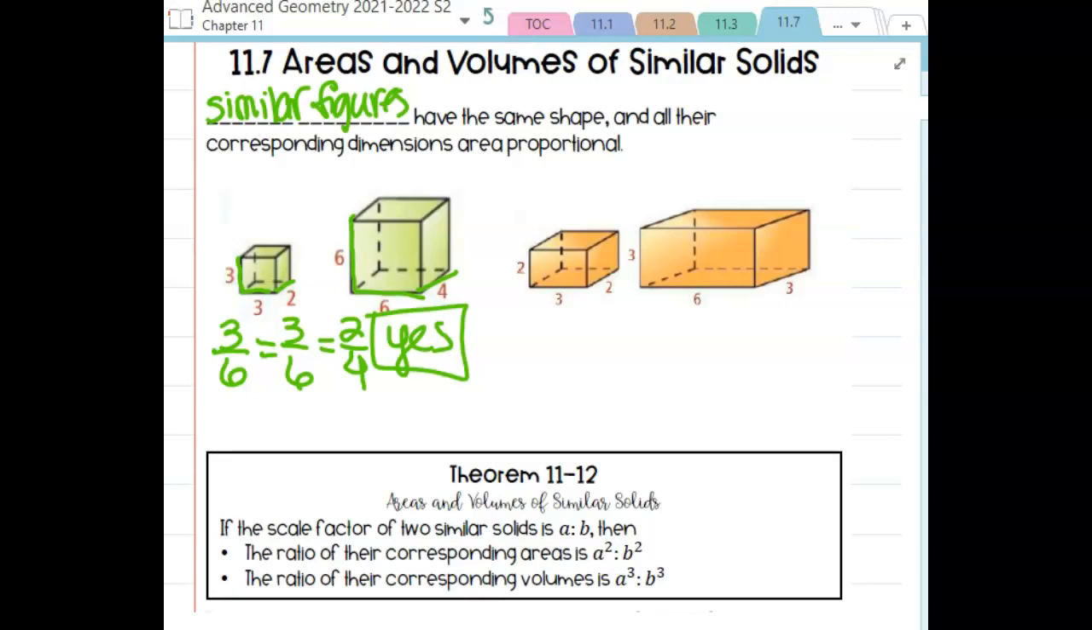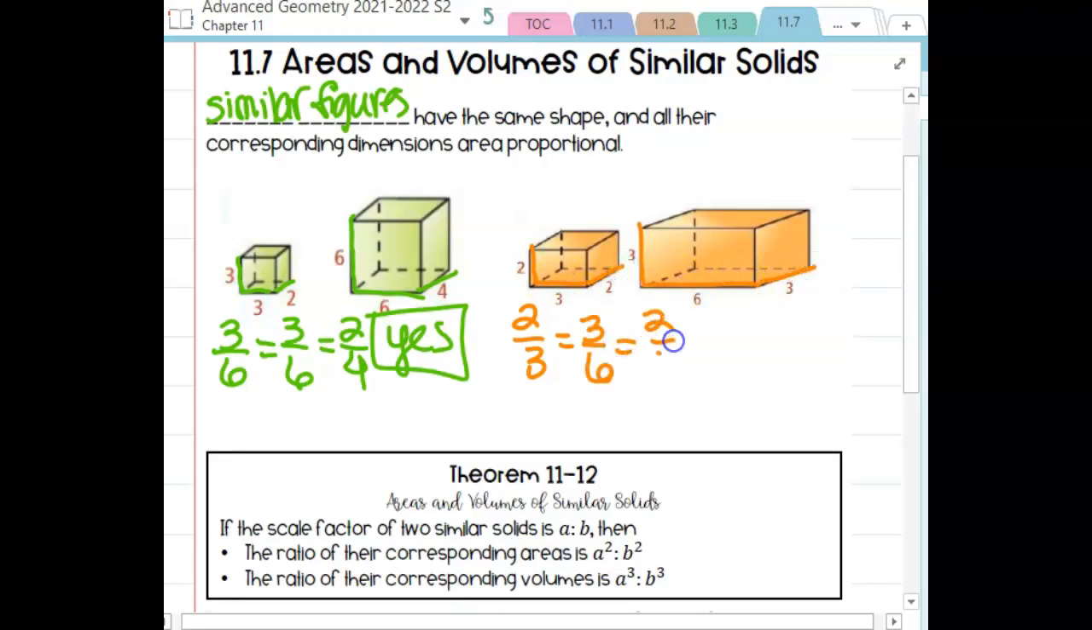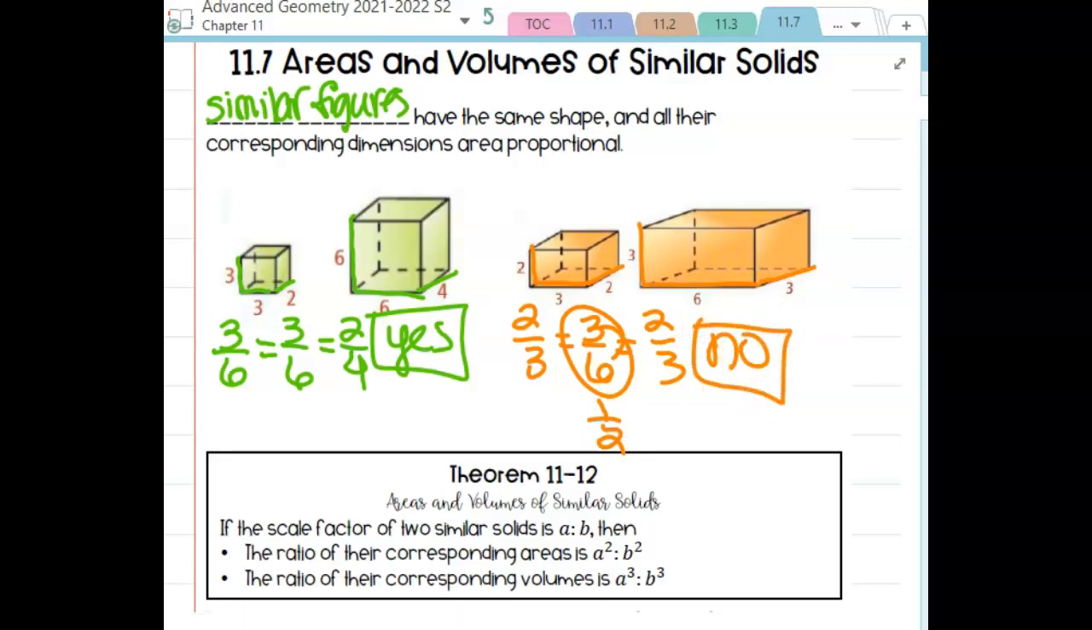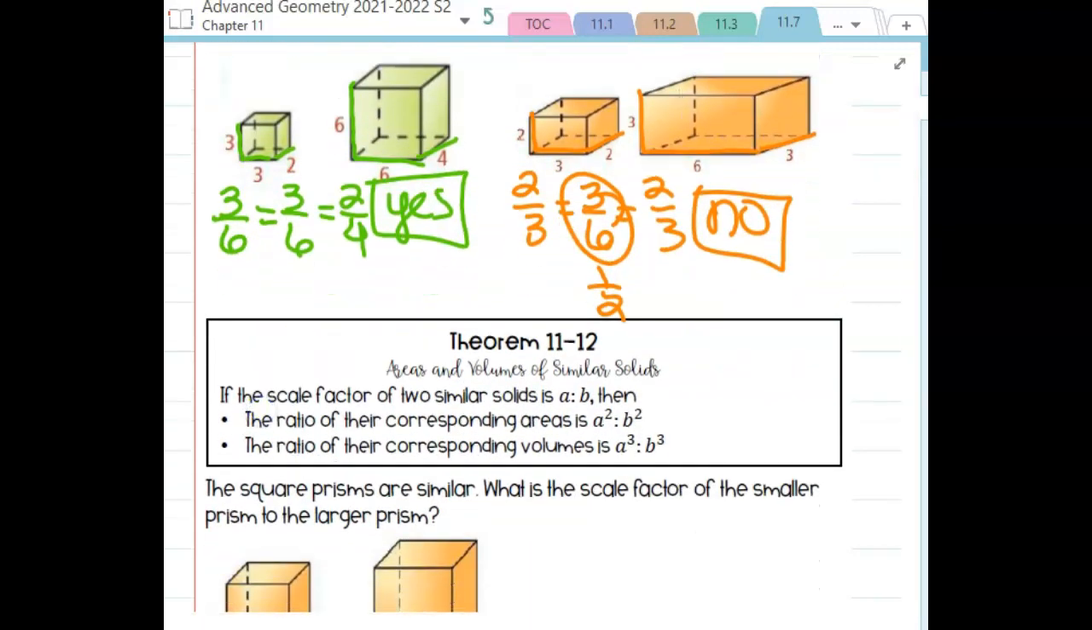Now if I jump over to this one here, we could do the same thing. If I look at these left-hand sides, we have 2/3. If they are similar, I should be able to take that bottom edge, 3/6, and it should be equal to, if I do the other one, 2/3. Now here's the thing, the first and the third are both 2/3, but this second one would reduce down to 1/2, and even though it's just one of them, it doesn't matter. All of their corresponding dimensions have to be proportional. So these would not be considered similar figures.